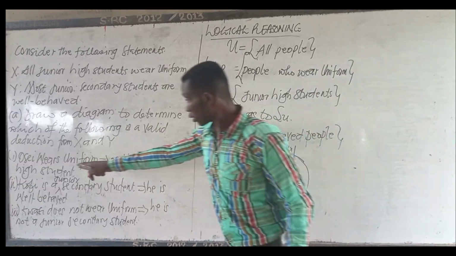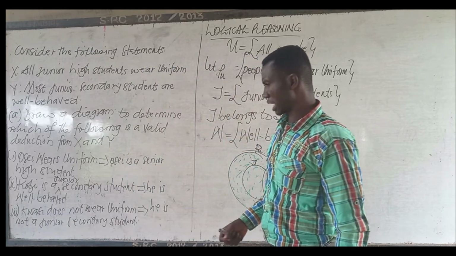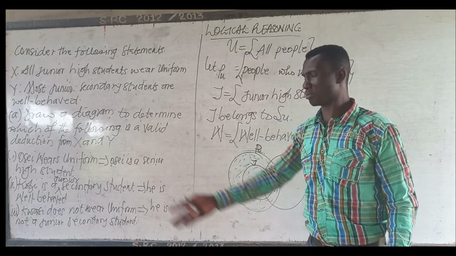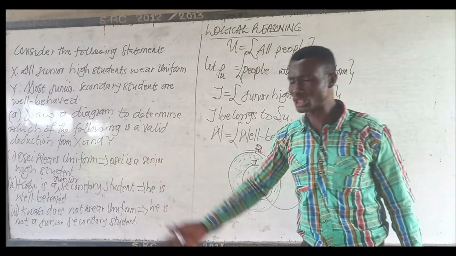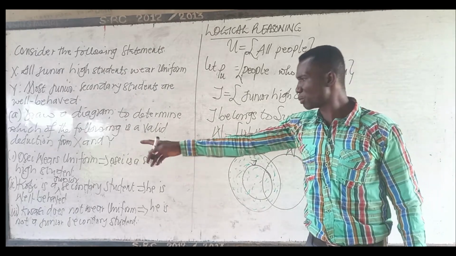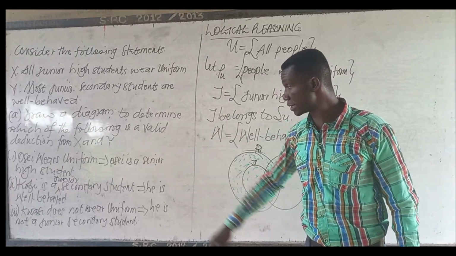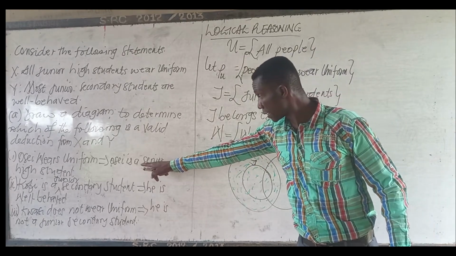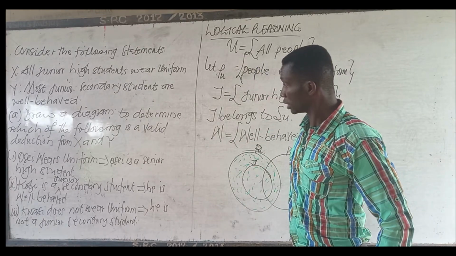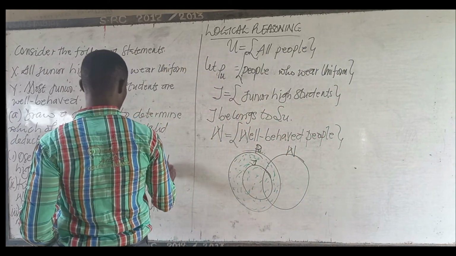Look at it: as long as we say that Ose wears uniform, then the conclusion is that Ose is a junior high student. Is it true? As soon as you mention that Ose wears uniform, does Ose automatically belong to the junior high group?